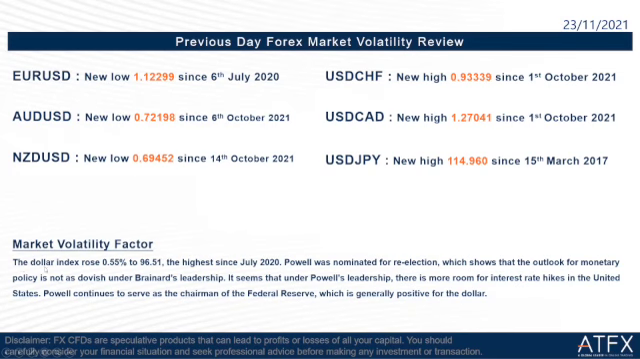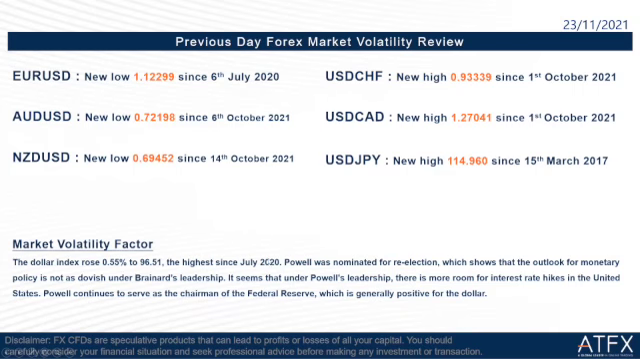The US dollar index rose 0.55% to 96.51, the highest since July 2020. Powell was nominated for re-election, which shows that the outlook for monetary policy is not established under Brainard's leadership. It seems that under Powell's leadership, there is more room for interest rate hikes in the United States. Powell continuing to serve as the chairman of the Federal Reserve is generally positive for the dollar. So actually, this is the main factor that caused big market volatility last night. This is the main issue.